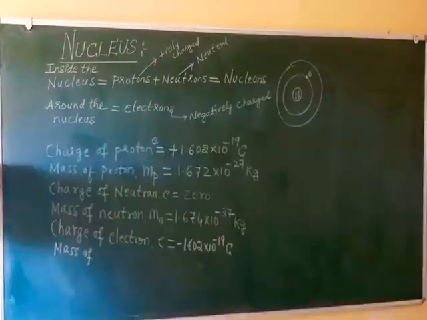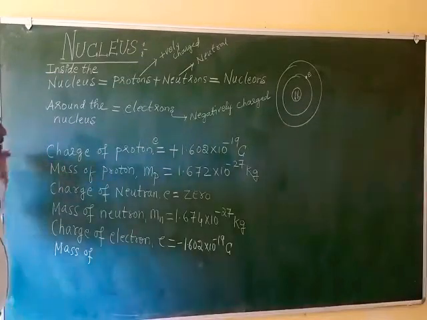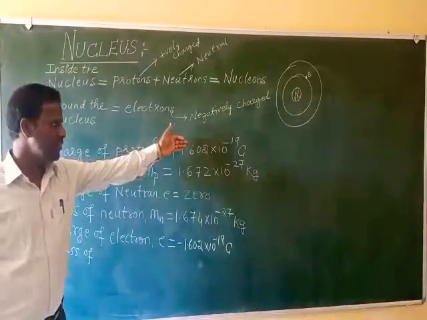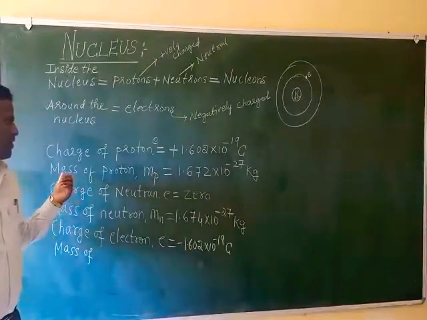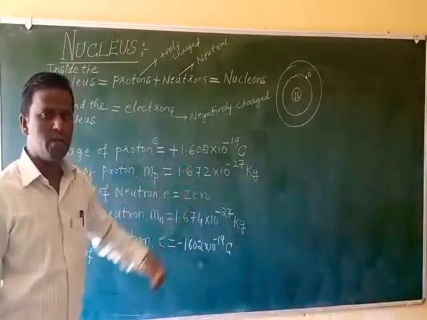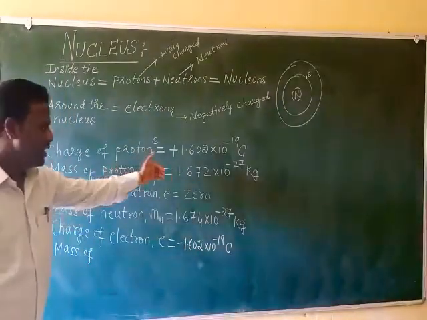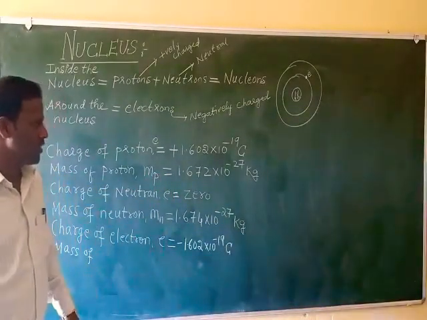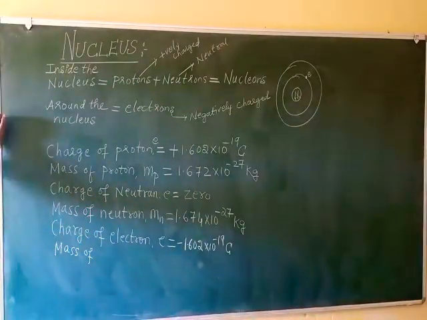These are very important, so make a note of these values. Listen carefully. What is the charge of proton? Say with me: 1.602 into 10 to the power of minus 19 coulomb. And what is the mass of proton? 1.672 into 10 to the power of minus 27 kg. Charge of neutron equals 0. Mass of neutron, Mn, equals 1.674 into 10 to the power of minus 27 kg. Charge of electron is minus 1.602 into 10 to the power of minus 19 coulomb.